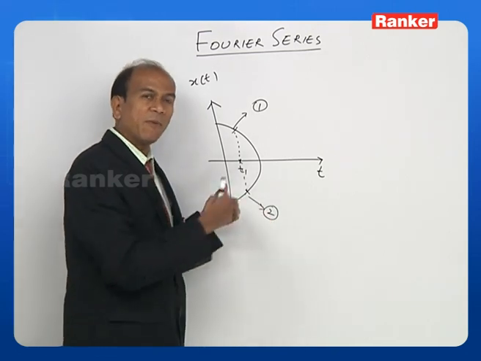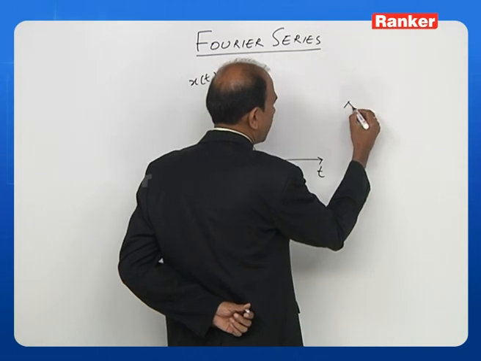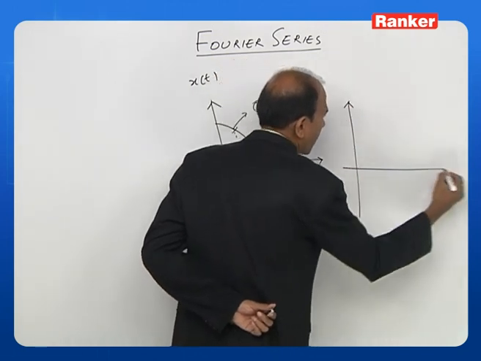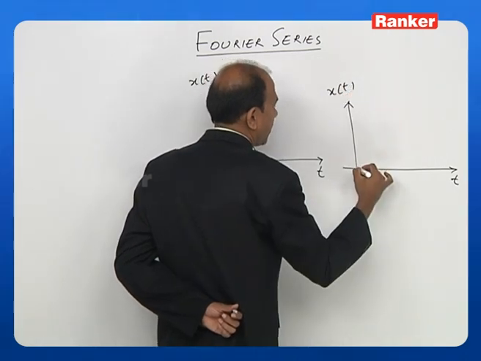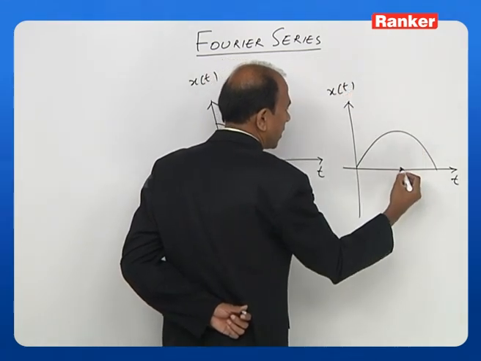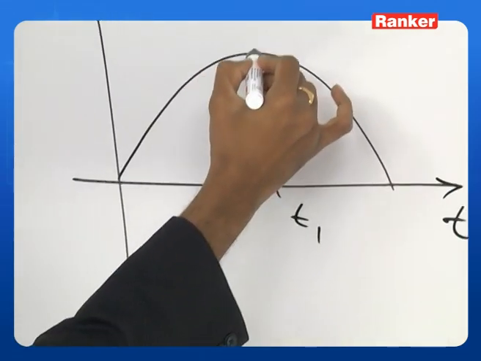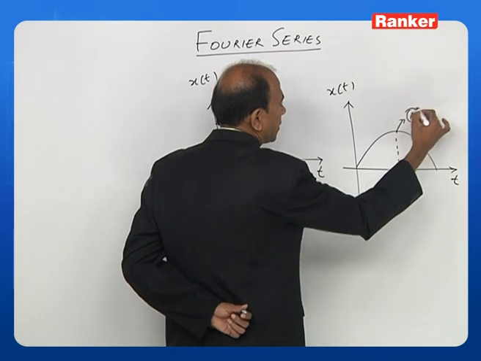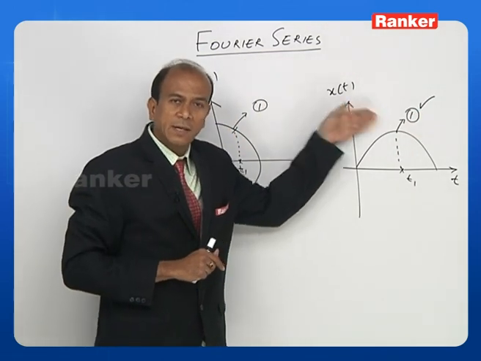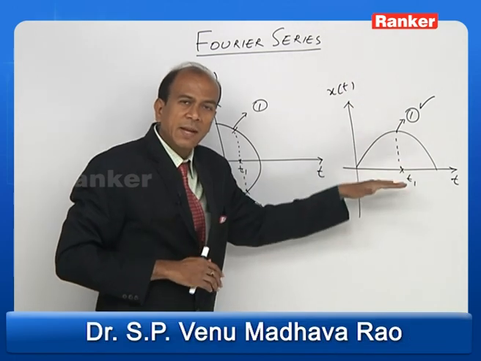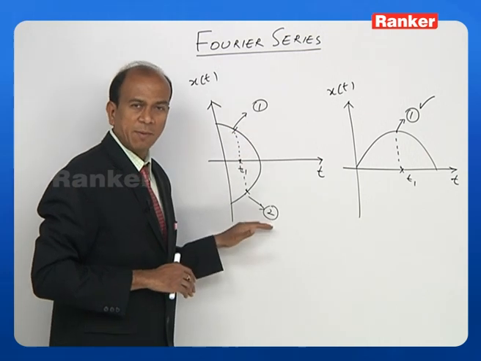So let us see what type of function will have a single value. Let us draw another figure here. This again is t and this is x of t. So this is the function. Let us say at t1, what is the value? This is a singular value. That means this signal has only a singular value, so a Fourier series will exist for this, whereas the Fourier series does not exist for these types of functions.